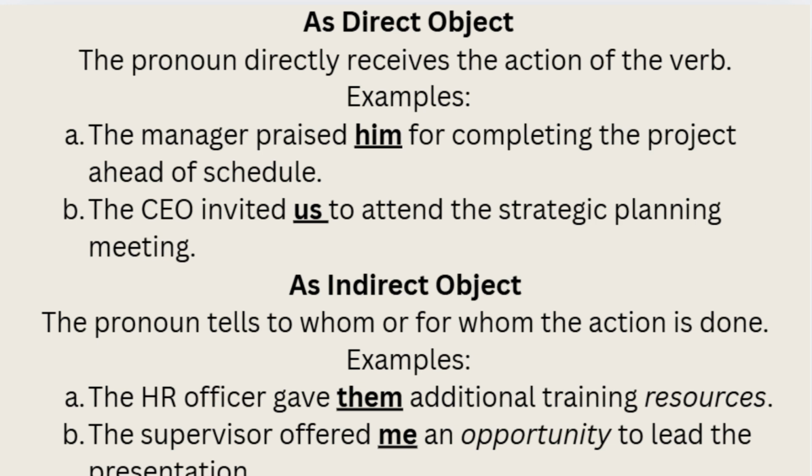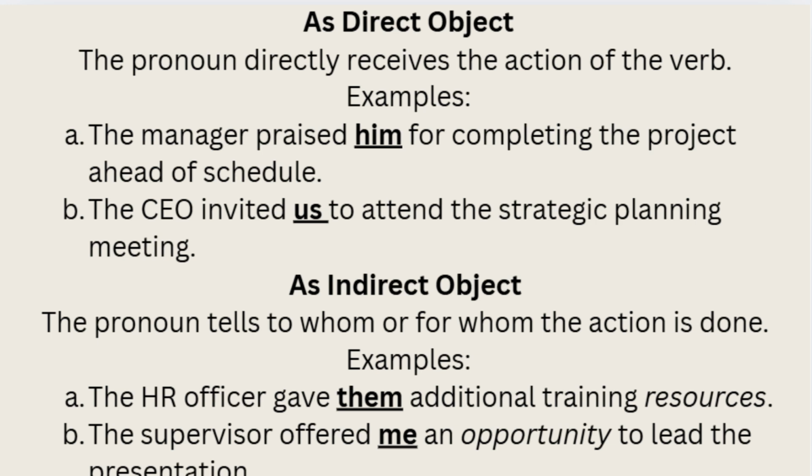Number 2, the CEO invited us to attend the strategic planning meeting. Us is the direct object of invited. The second function of the objective case is as indirect object. Here, the pronoun tells to whom or for whom the action is done. Examples are, the HR officer gave them additional training resources. To whom did the HR officer give additional training resources? To them. Them functions as an indirect object. The next example, the supervisor offered me an opportunity to lead the presentation.